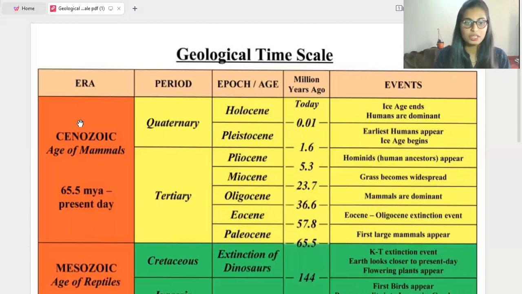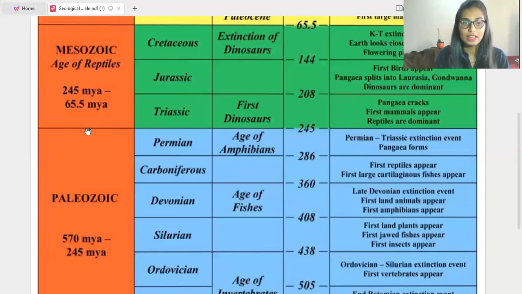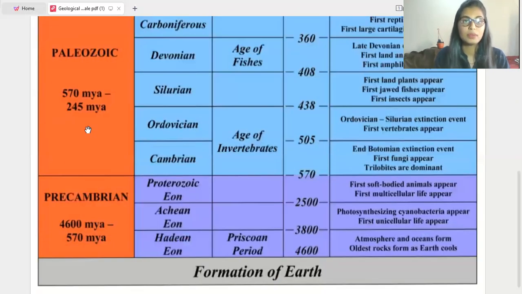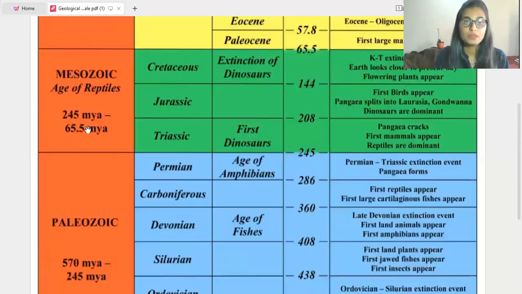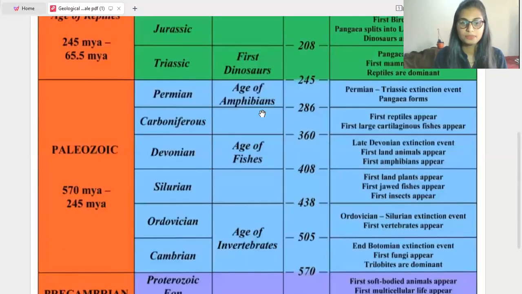When it comes to the eras, there are four different eras: the Precambrian era, Paleozoic era, Mesozoic era, and Cenozoic era. Different eras are referred to by particular ages, like the age of mammals, age of fishes, age of amphibians. Periods and ages are also there. One by one, we will discuss them in this video.